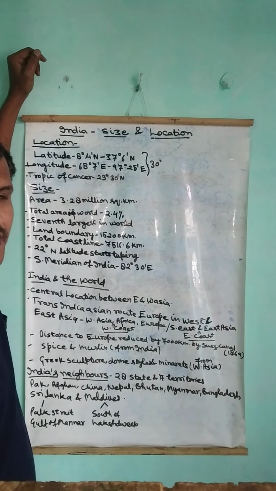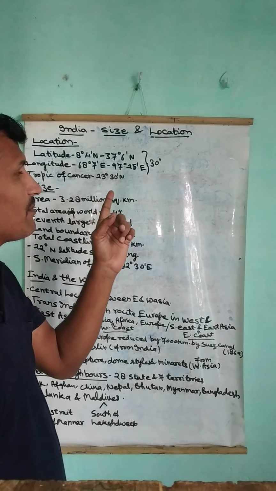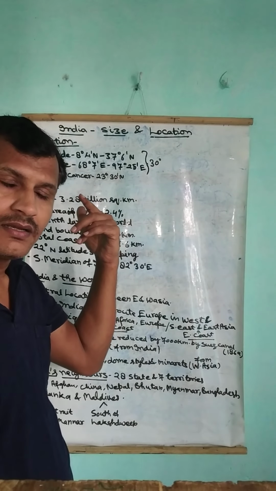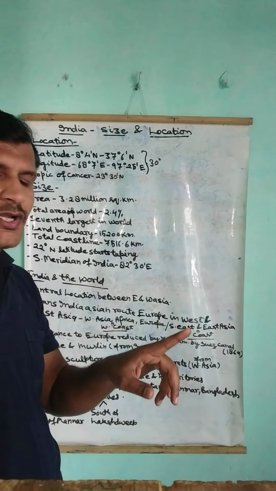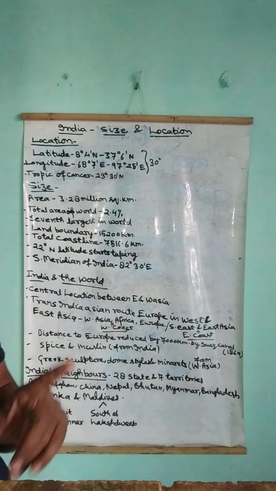As per its location, I told you the latitudinal extent is 8 degree 4 minutes north to 37 degree 6 minutes north, and the longitudinal extent is 68 degree 7 minutes east to 97 degree 25 minutes east. So again I am repeating the same thing. It has a spread of 30 degrees in longitude and latitude. The Tropic of Cancer, you all know, is 23 degree 30 minutes north.